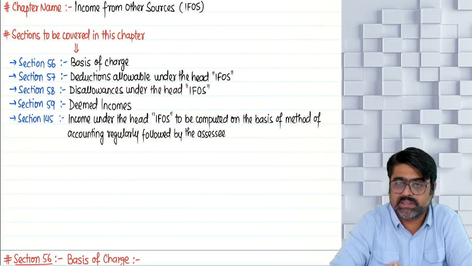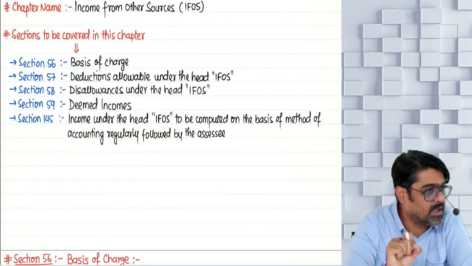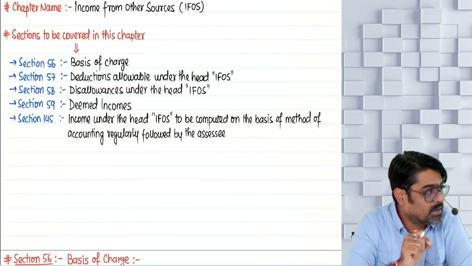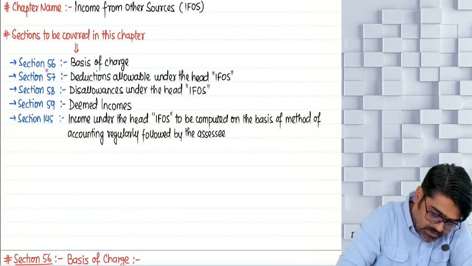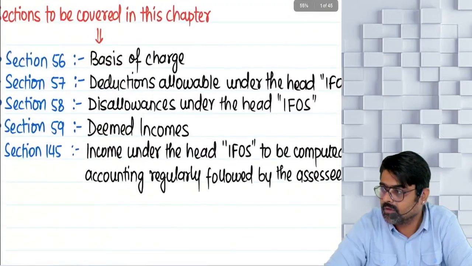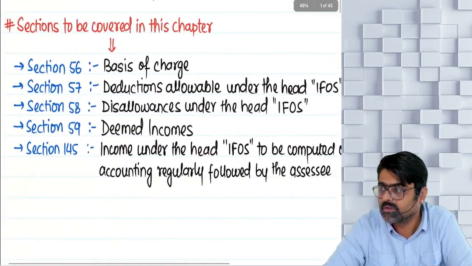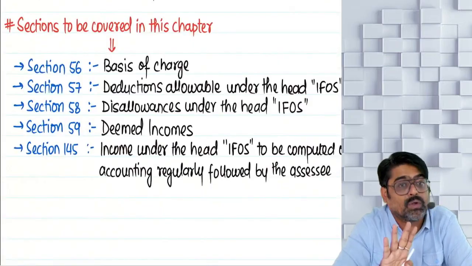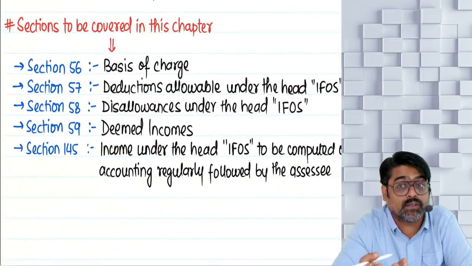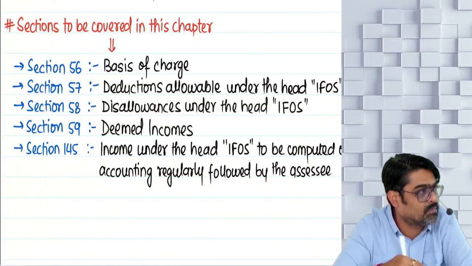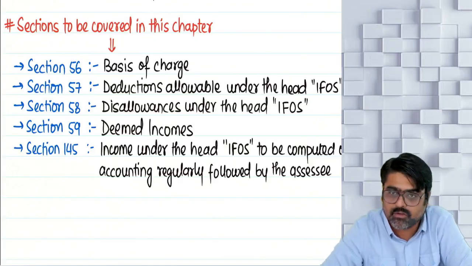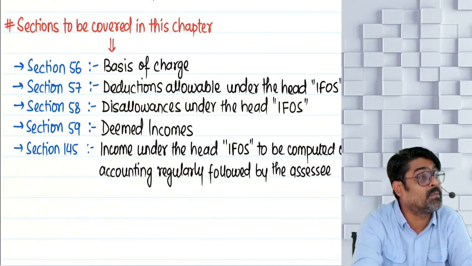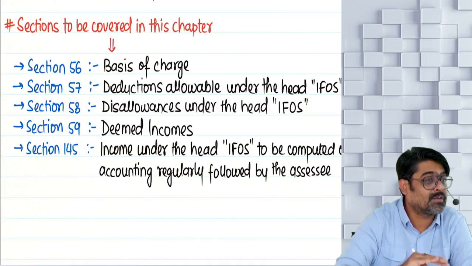First section, charging section. Charging section will tell you which incomes you are going to bring under the head IFOS. Section number 56, which will tell you basis of charge. Any head, first section will always tell you the charging section. Charge of which income will fall under this head. Yes or no?